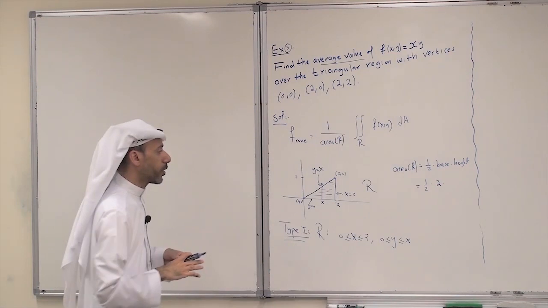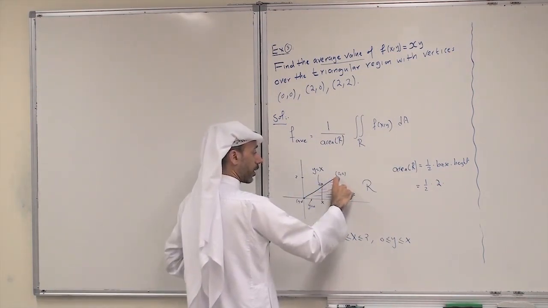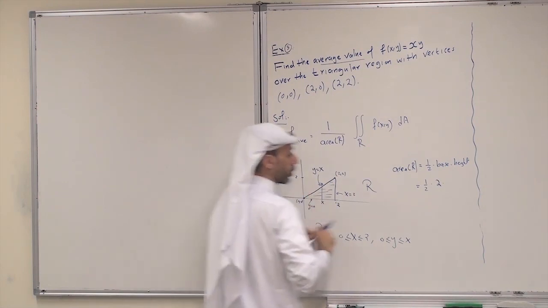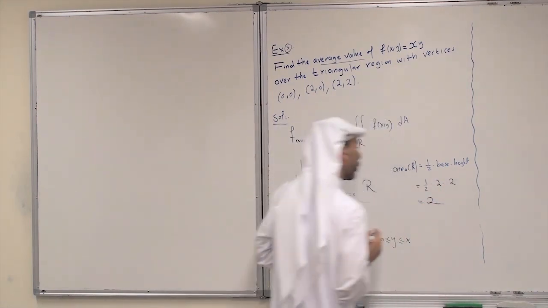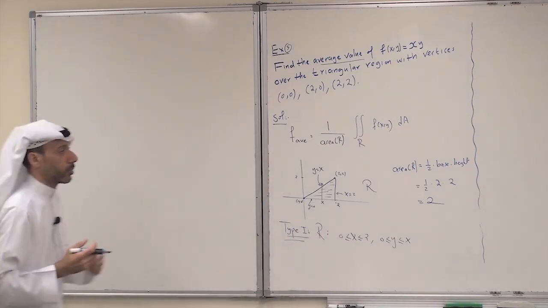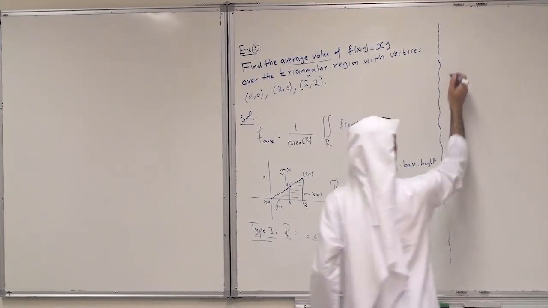The height of the triangle is this distance, again 2, from 0 to 2. So the area of the region R is 2.